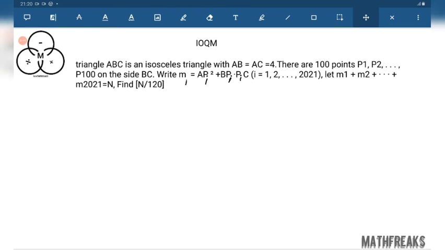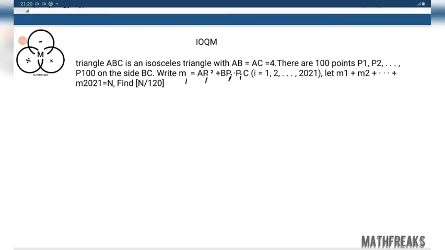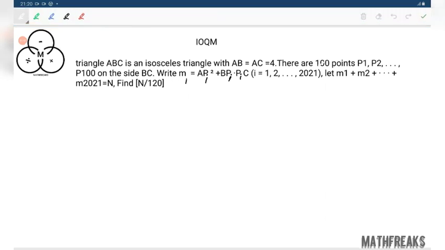Triangle ABC is an isosceles triangle with AB equals AC equals 4. There are 100 points P1, P2, P100. Not 100, there are 2021 points.